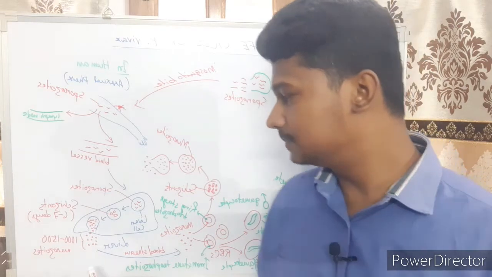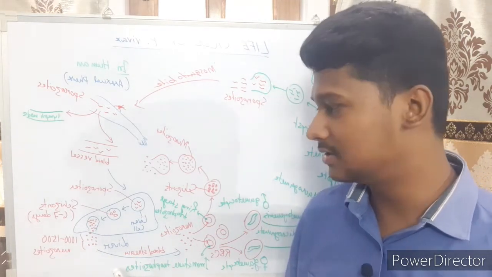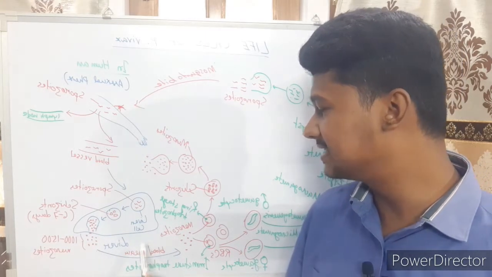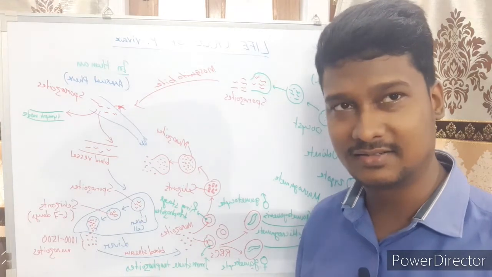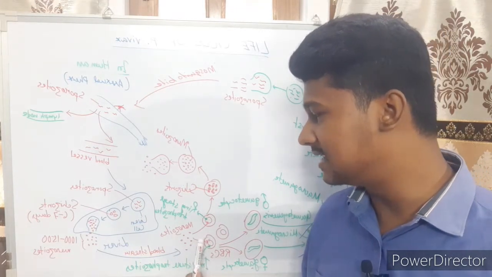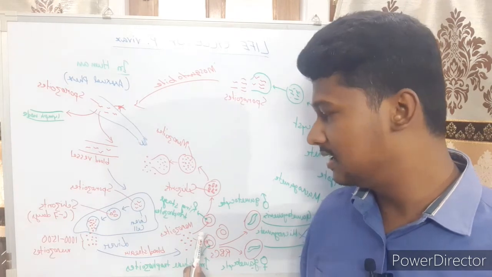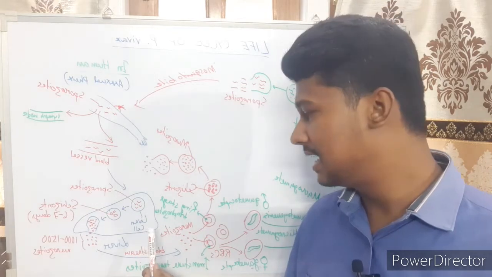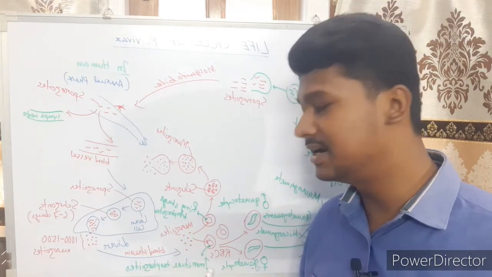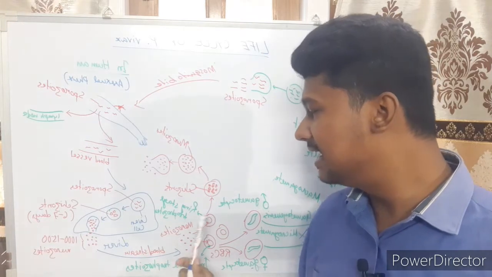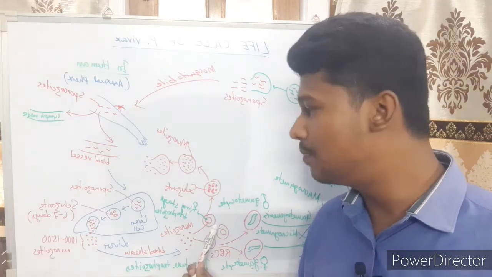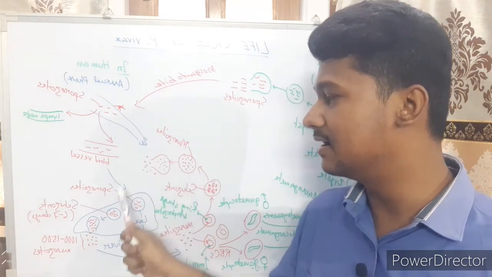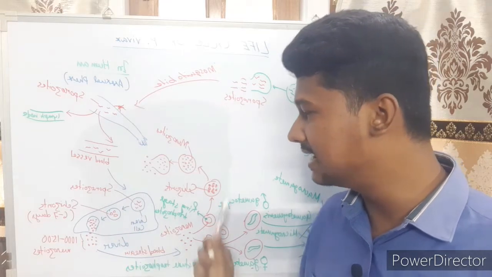Clear? So in the bloodstream, what will the merozoites do? The merozoites again find their way to the next target, that is the RBC or red blood cell. After entering the red blood cell, two things happen. In one case, the merozoite differentiates into a ring stage trophozoite, and in the other case, the merozoite differentiates into an immature trophozoite. The ring stage trophozoite is again converted into schizonts, and schizonts will produce merozoites, and the merozoites will again enter the liver, and this way the cycle is repeated.